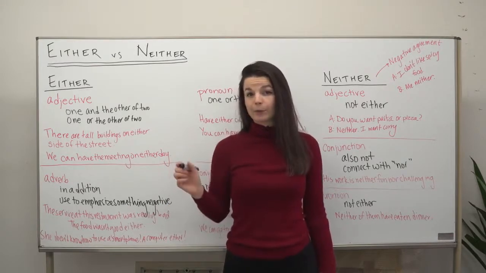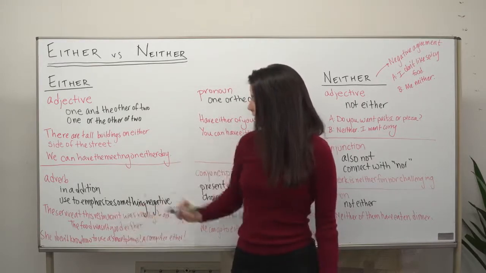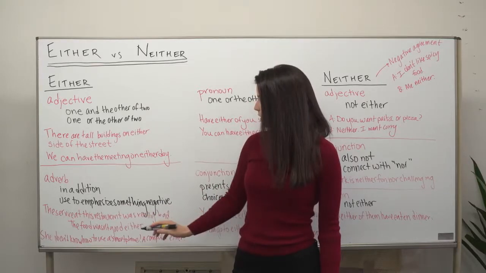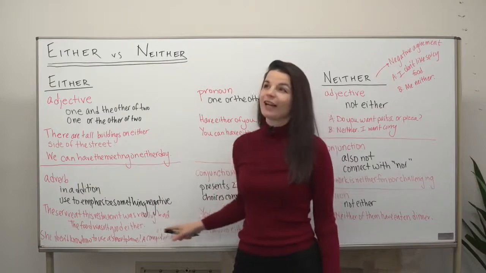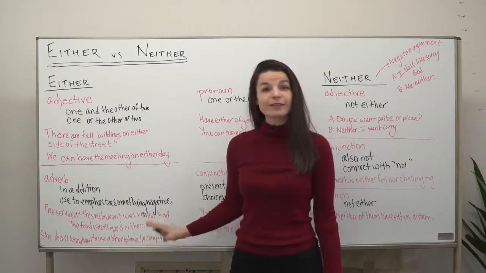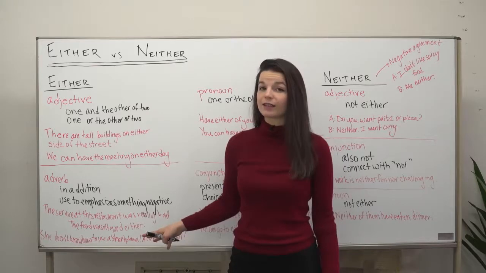Let's look at one more example. She doesn't know how to use a smartphone, a computer either. So here we have this kind of casual, not a full sentence, but this is a very common use of either in this case.